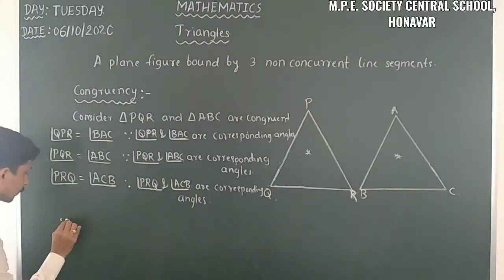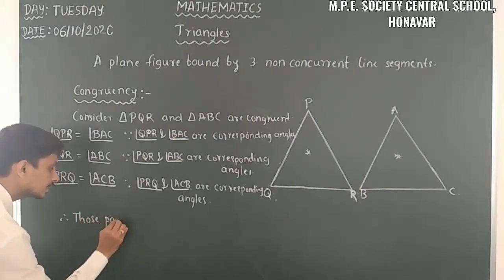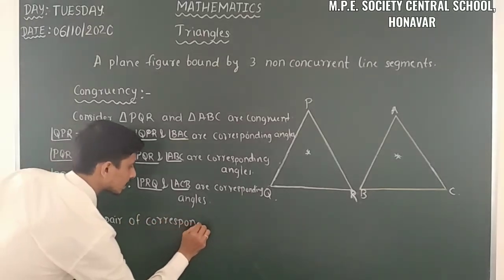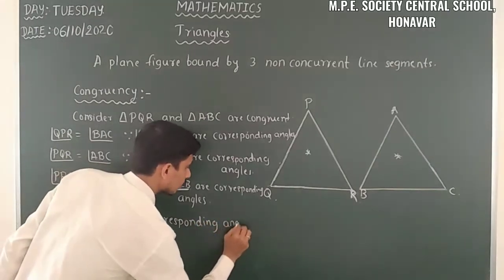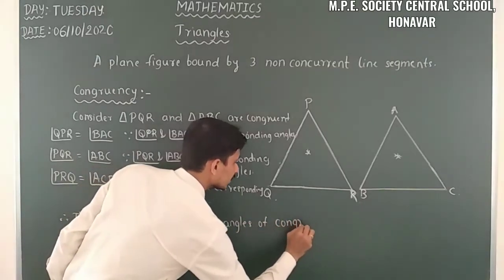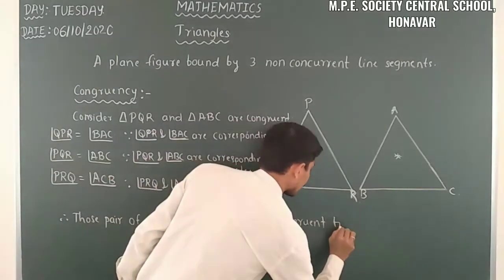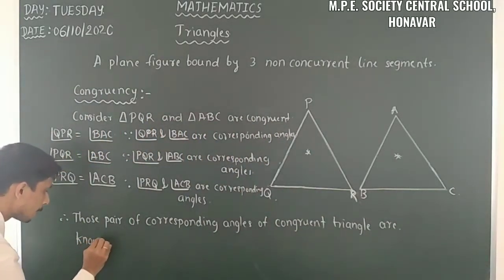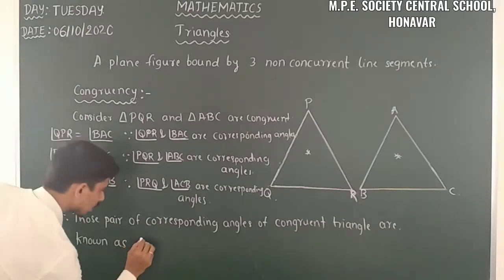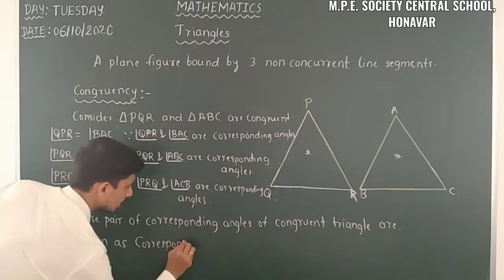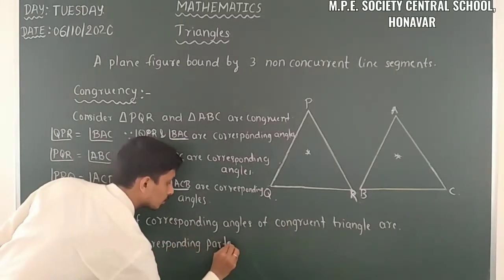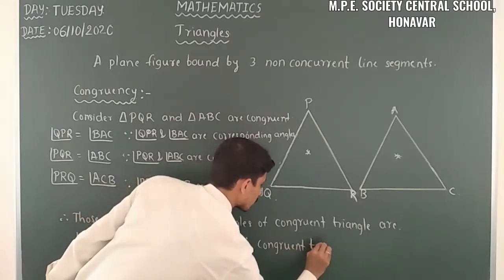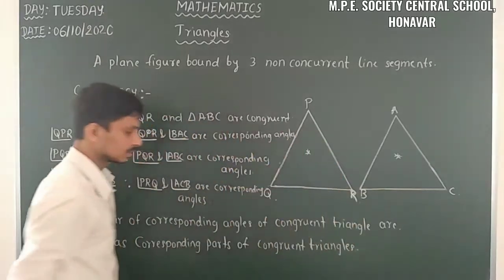That is, those pairs of corresponding angles and sides of congruent triangles are known as corresponding parts of congruent triangles.